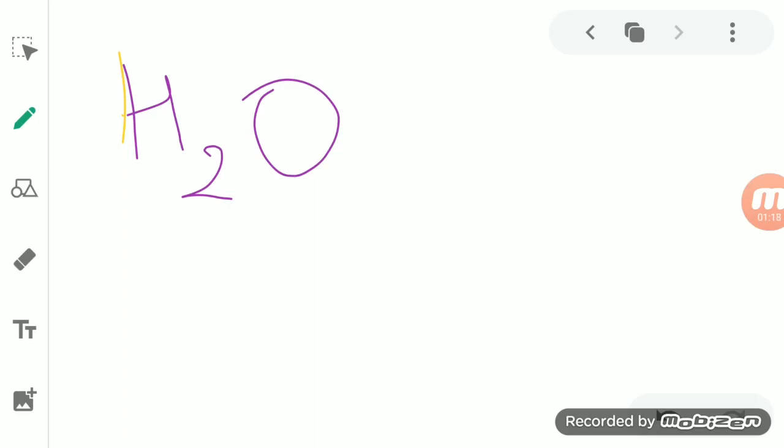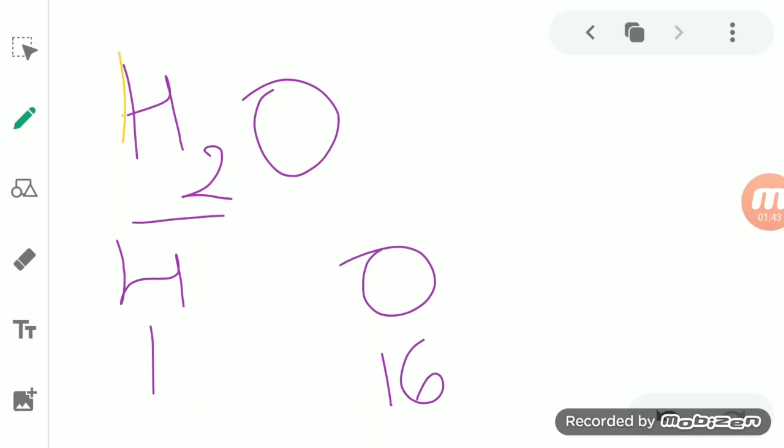So how is this different from a mixture? Here also two elements combine together, hydrogen and oxygen. The atomic mass of hydrogen is 1 and the atomic mass of oxygen is 16. How many atoms of hydrogen are present in a water molecule?